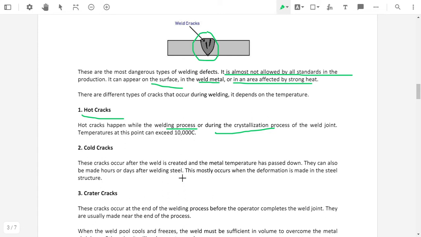So after the welding process is completed, in a few hours or a few days, this cold crack will appear.